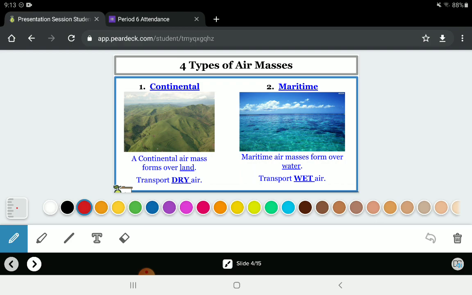Our first type of air mass is continental. Continental air masses form over land. Continents are land. Rock typically tends to be drier than water, right? They're 2 completely different elements.